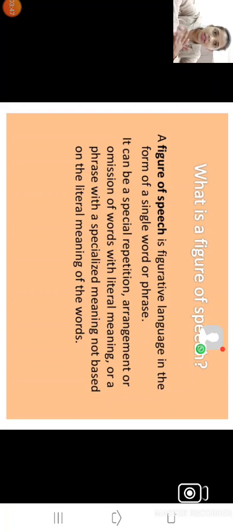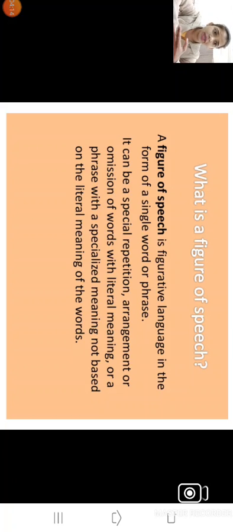If you write simple statements, people will feel bored reading them, right? So there should be some attractive words, phrases and figurative language. That is the aim: the person tries to use something different from the literal meaning to attract his readers.